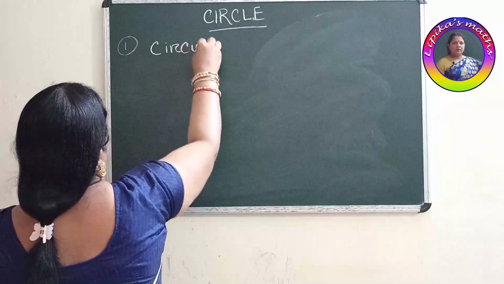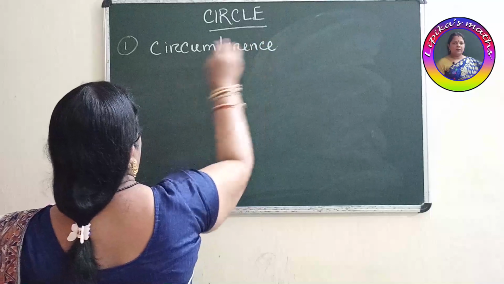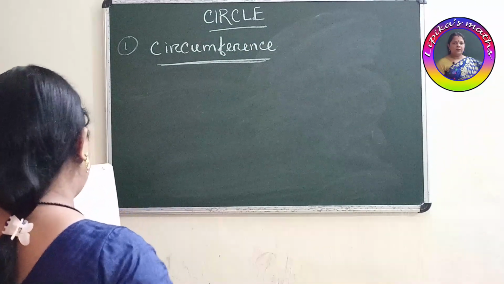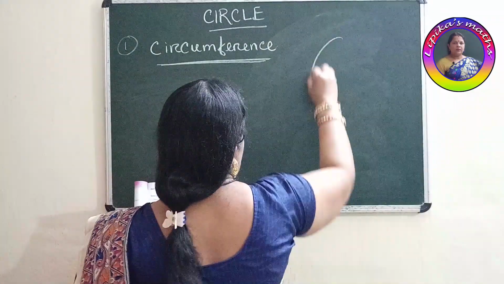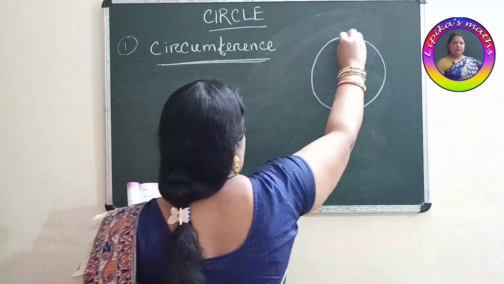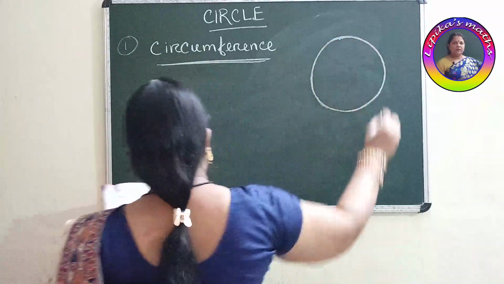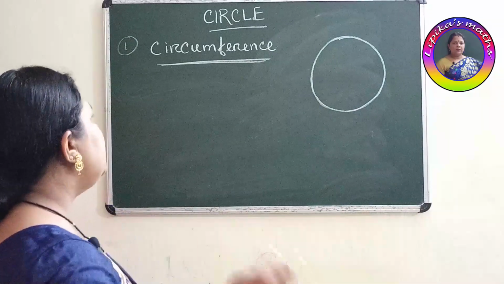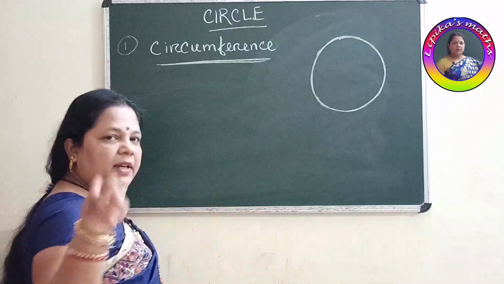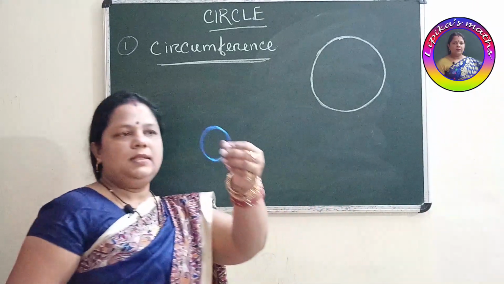What is circumference? Clear? Circumference means, suppose this is the circle. The perimeter of the circle is called its circumference. So perimeter means you can say just its boundary. Suppose, let me show these bangles.